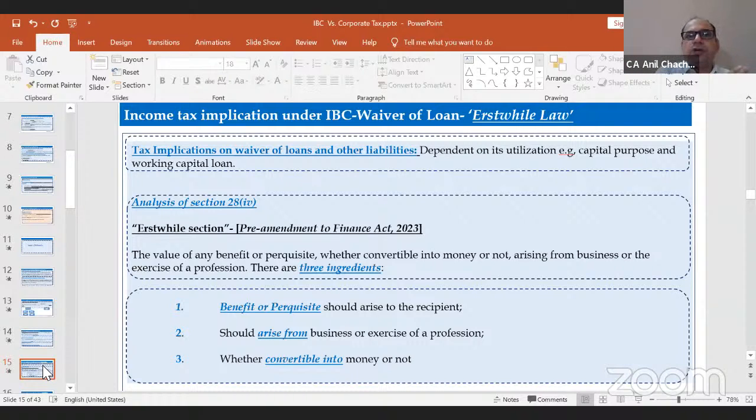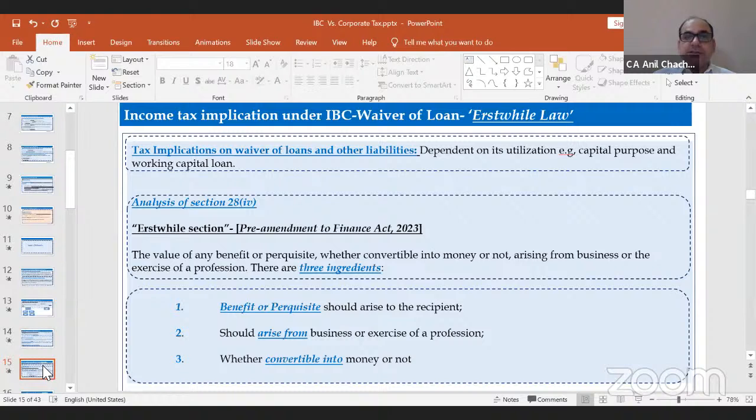So before this 2023 Act, there were three ingredients for any income to be part of section 28 clause 4. The first thing is that the benefit or perquisite should arise to the recipient. The second thing, which is a very important one, is that it should arise from the business or exercise of profession.